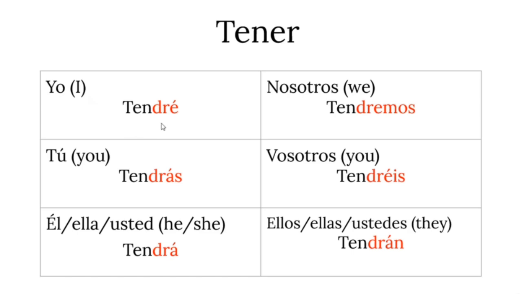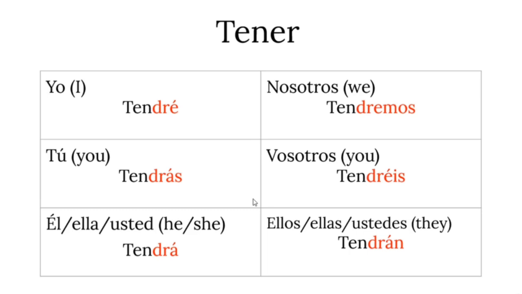So, yo tendré. Tú tendrás. Él, ella, usted tendrá. Nosotros tendremos. Vosotros tendréis. Ellos, ellas, ustedes tendrán. One more time, you take away the E from tener, the second E, of course. You put a D instead of an E, and then you add the regular suffixes for the future tense in Spanish. Okay, so tener means have.